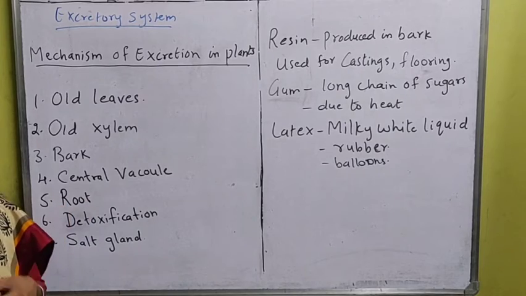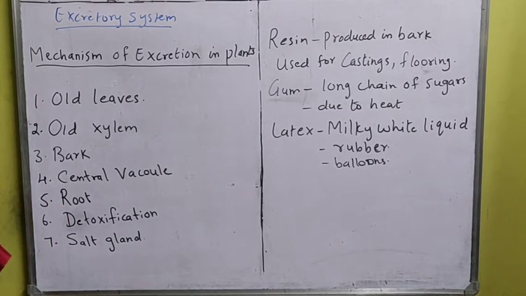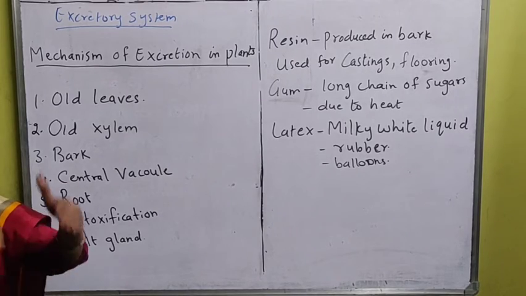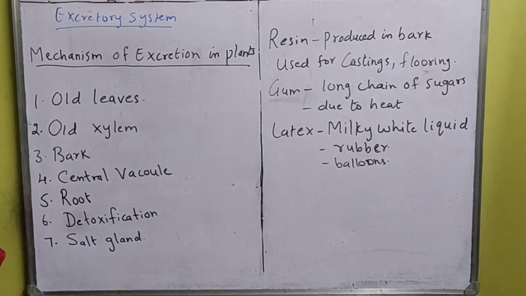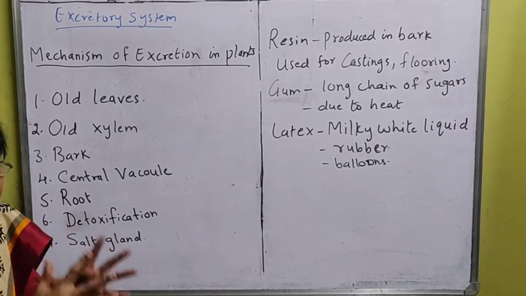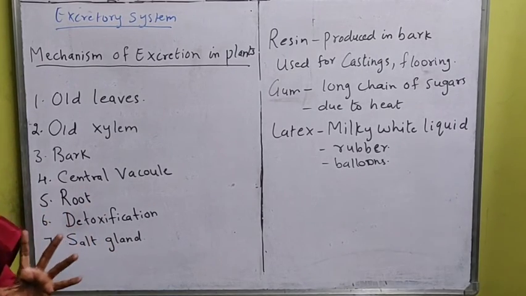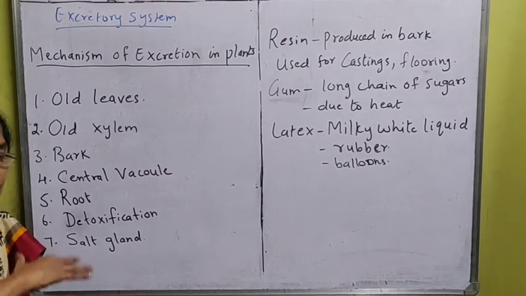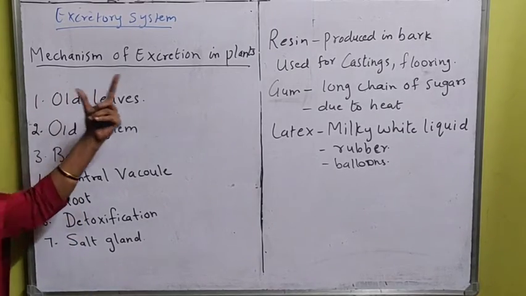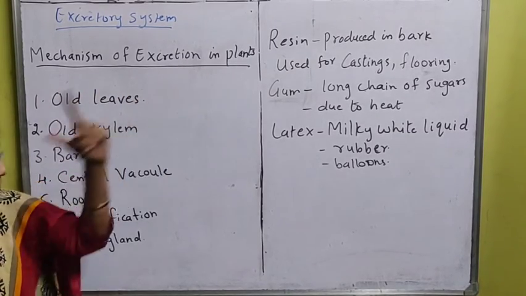Then the root, I told you, root is also a very important part because it is the one which is carrying, what is it carrying? Water and minerals, through the root hairs which are present on the outer part of the root. The root also has a cell wall. It is doing the diffusion process. It is allowing certain important things to enter and certain unwanted things to be thrown out. So root also plays a very important role in excretion in plants.